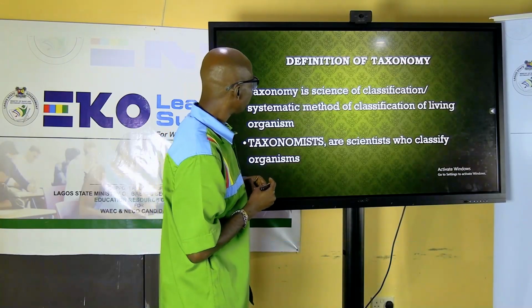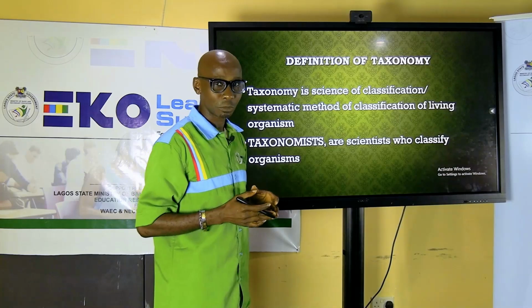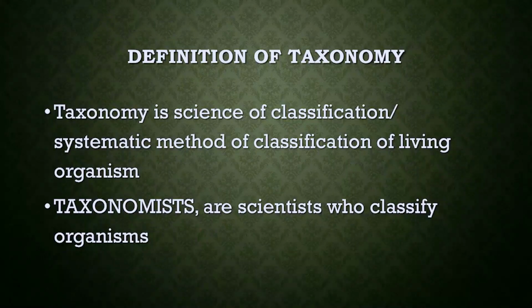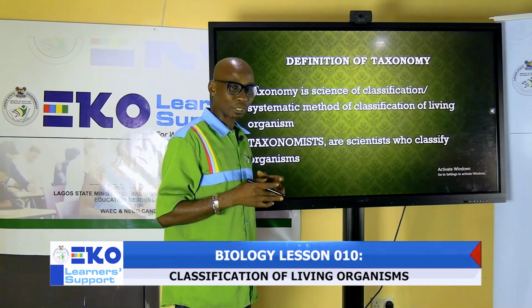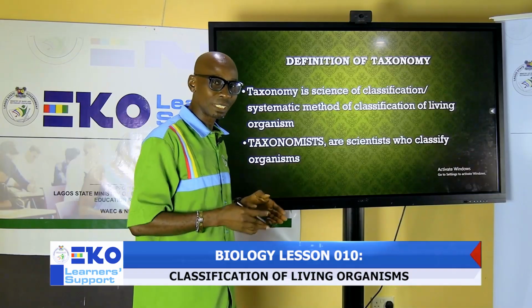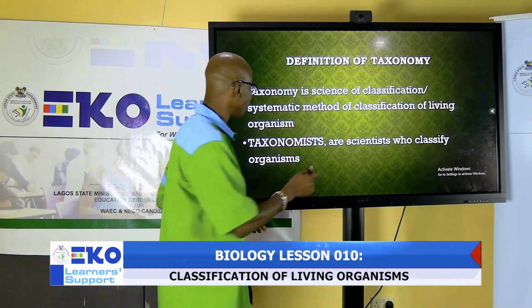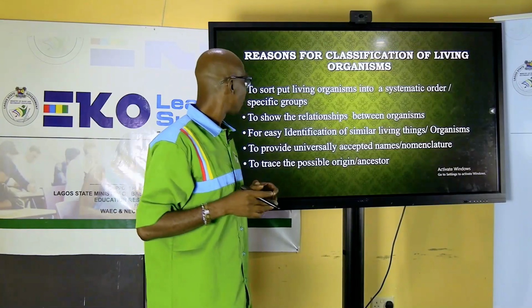Now, the next definition is the definition of taxonomy. What is taxonomy? Taxonomy is the scientific study of classification. As a scientist, if you are into classification, you are called a taxonomist, because you deal with naming and classifying living organisms. You can go to university and become a taxonomist.